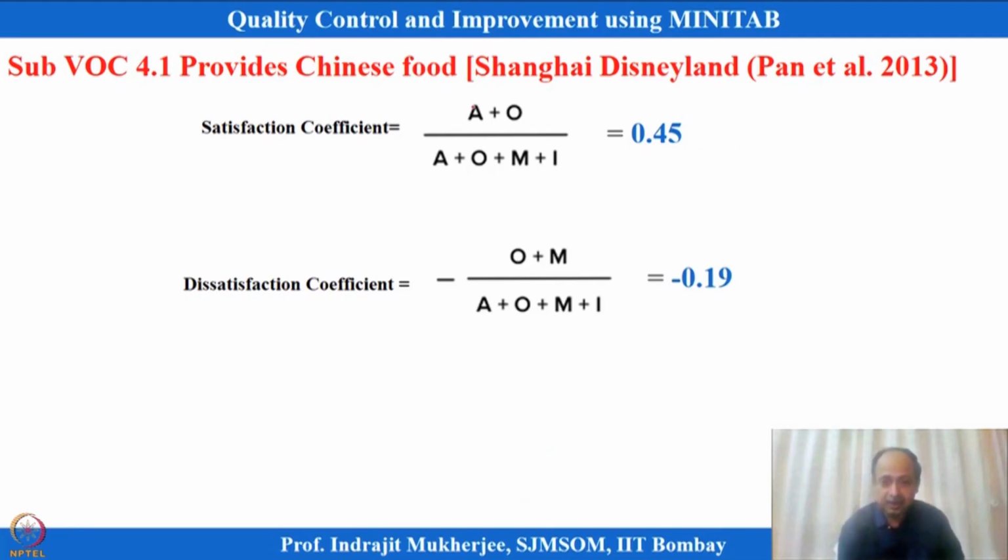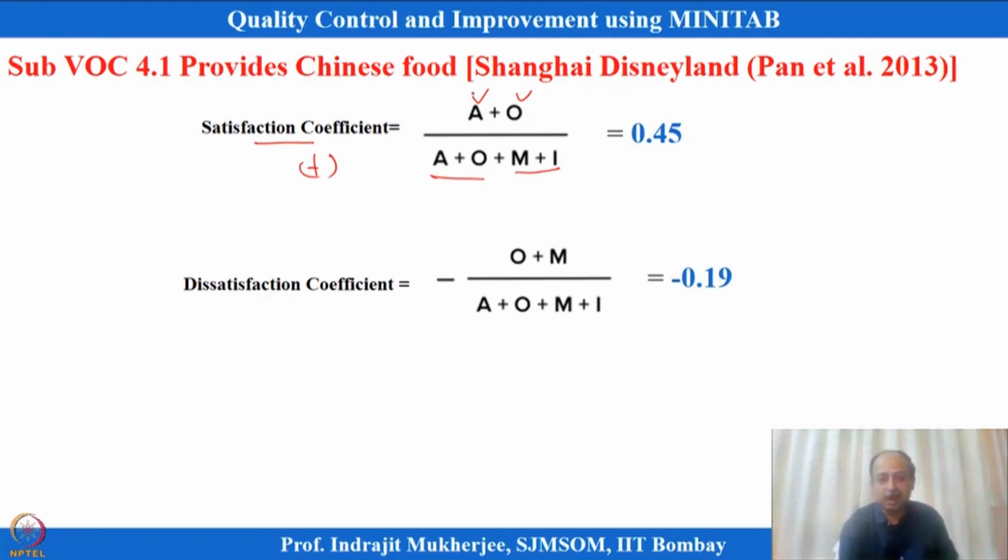What was mentioned in this article is that the satisfaction coefficient considers the attractive and one-dimensional categories for the sub voices or items. We divide it by A plus O plus M plus I, and this will give me a satisfaction index or positive index.